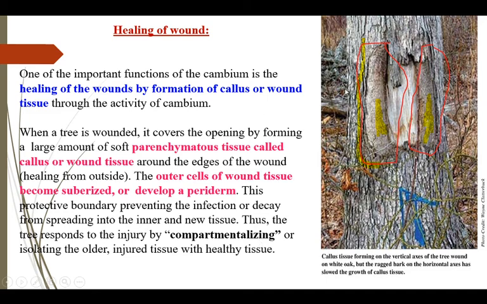The outer layer of the wound tissue develops thickening and forms periderm, separating the healthy part of the plant from the infection through compartmentalization, meaning isolating the older injured tissue from the healthy tissue.